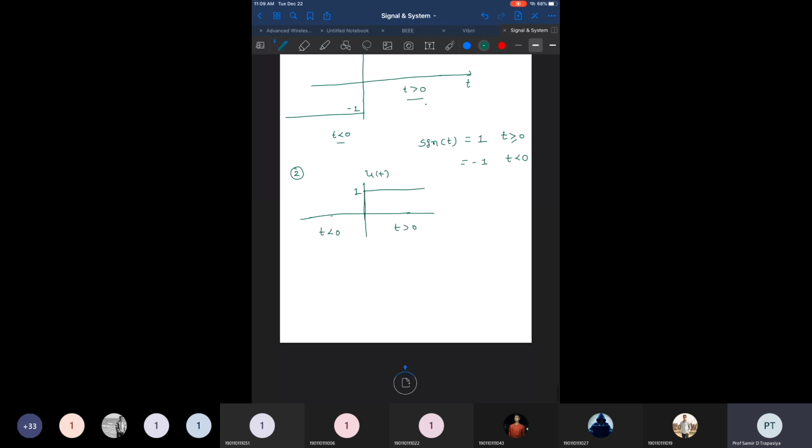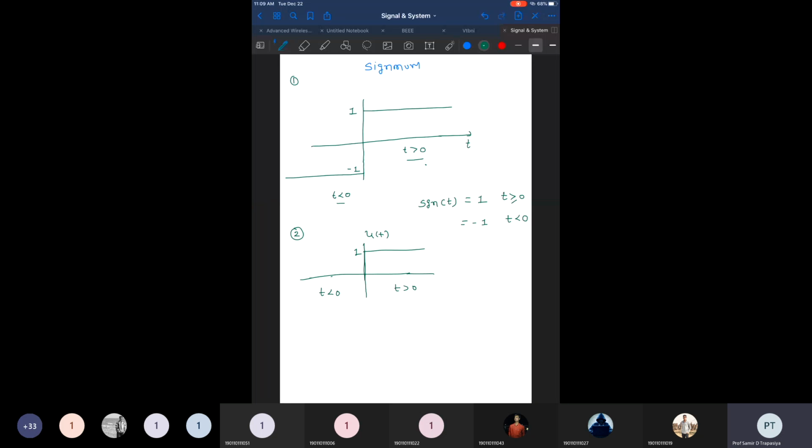So if I have to derive the unit step signal from the signum function, what do you consider? The idea is that I multiply 1 with the signum function. I multiply 1 with sigma.